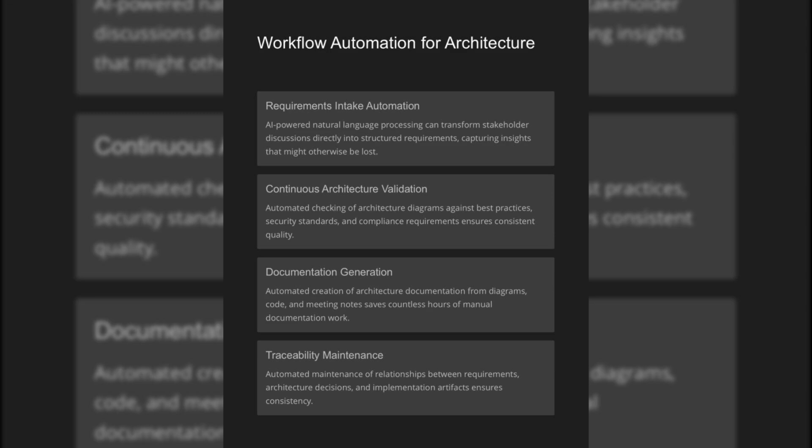Automated creation of architecture documentation from diagrams, code, and meeting notes saves countless hours of manual documentation work. Automated maintenance of relationships between requirements, architecture decisions, and implementation artifacts ensures consistency.